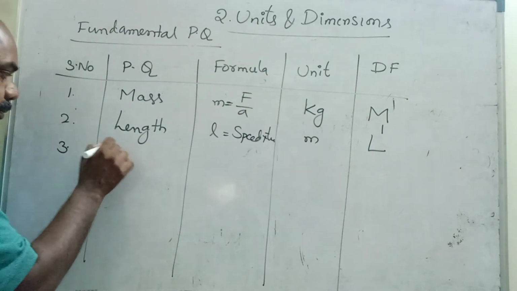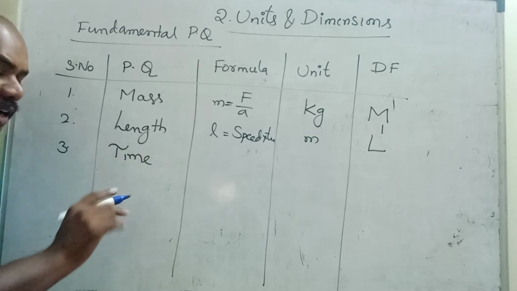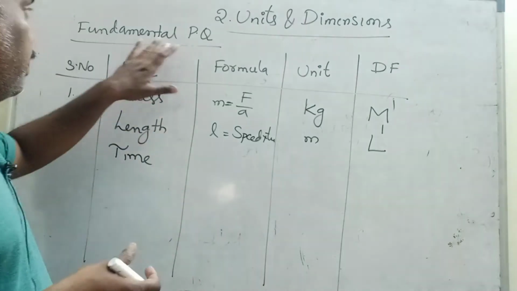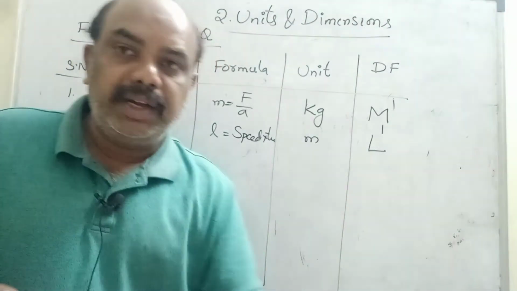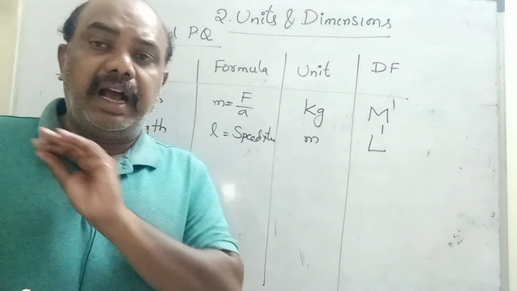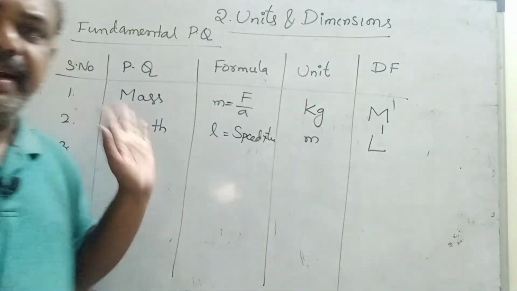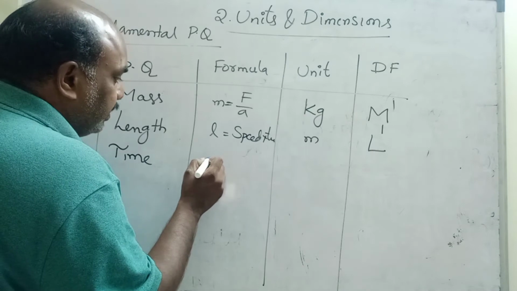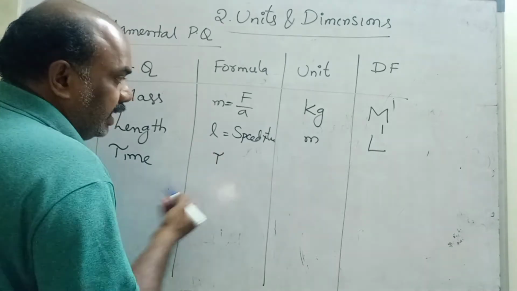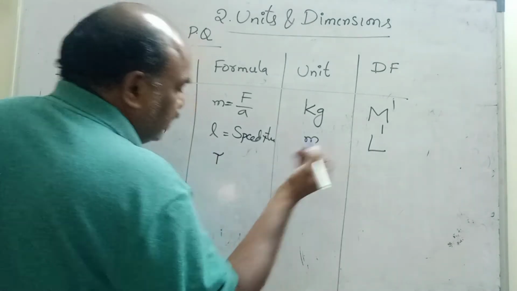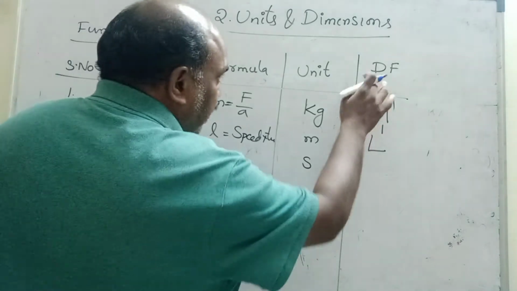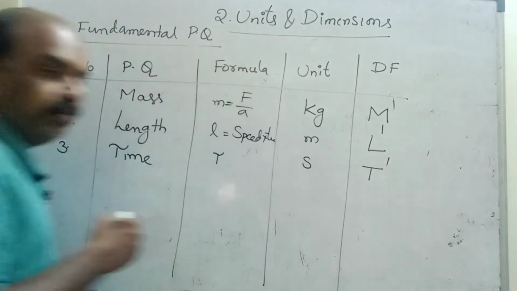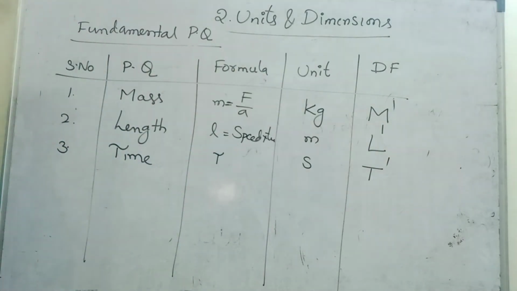Next, time. These are all fundamental, which do not depend on any other physical quantities. Remember children, a fundamental physical quantity is a physical quantity which does not depend on any other physical quantities. They are all independent. Time has no formula, time T. Unit is second. The dimensional formula of time is denoted by capital T, power 1.